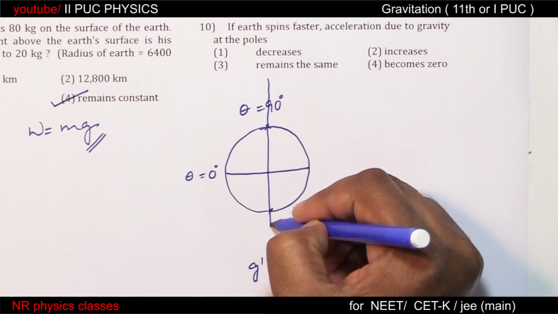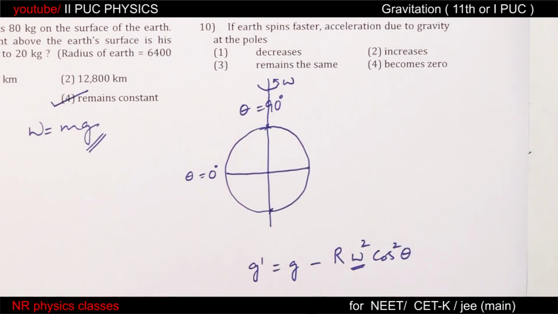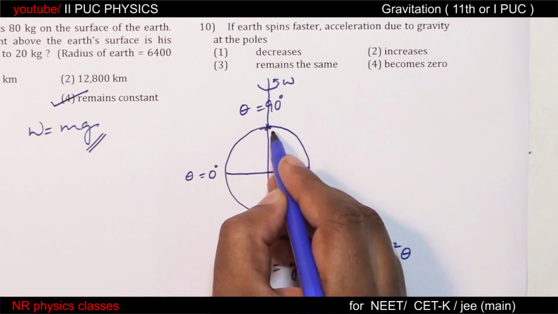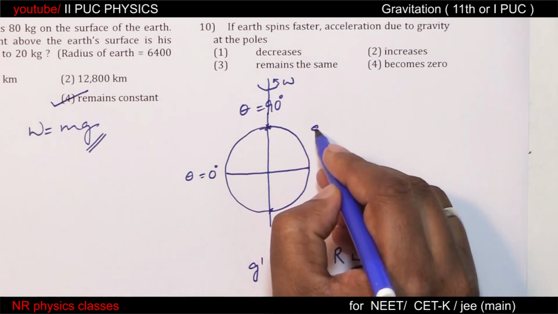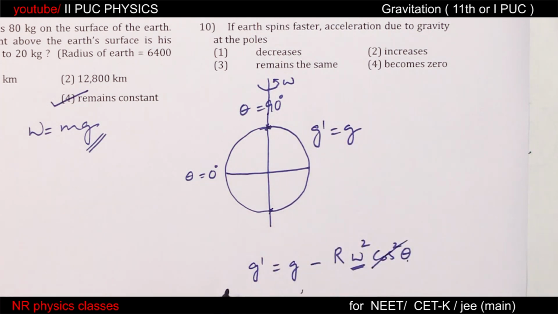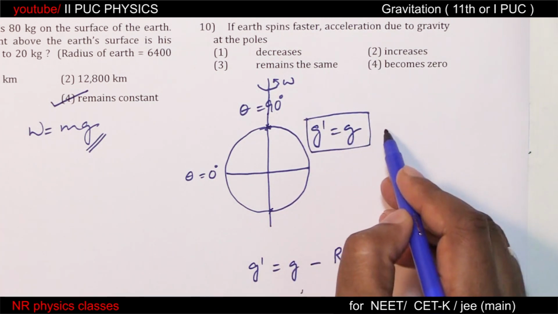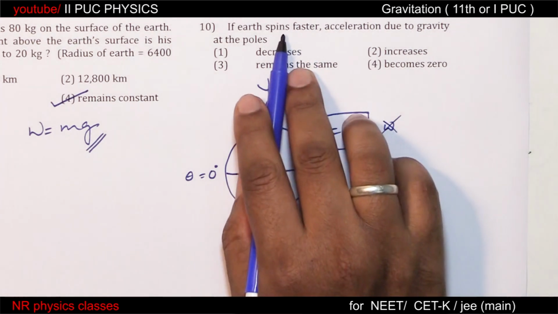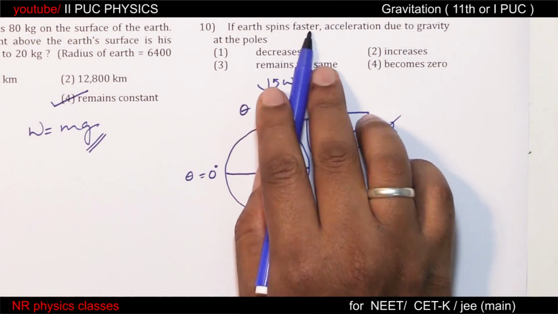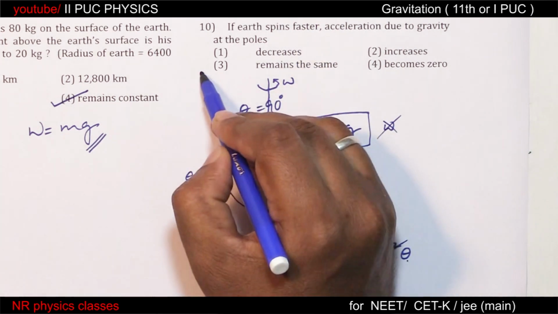This is the axis, this rotation is omega. At the pole, theta is 90, cos 90 is 0. Therefore, g dash equal to g. So this g dash equal to g is independent of omega, isn't it? Therefore, if it spins faster or slower, the acceleration due to gravity remains same.